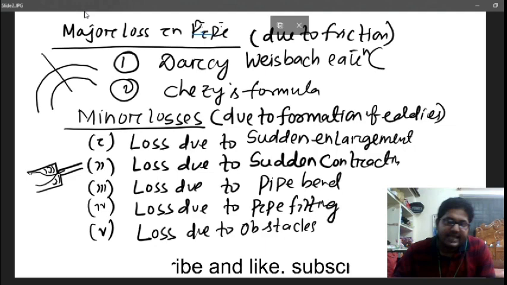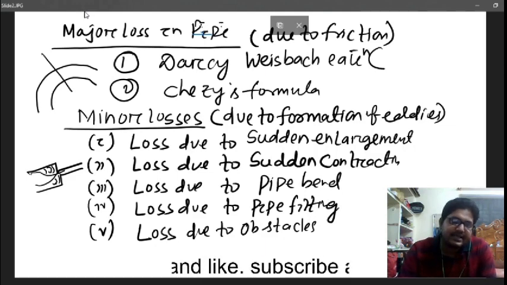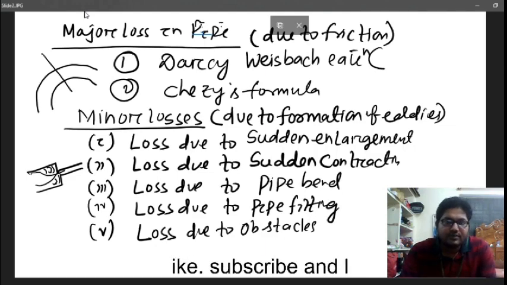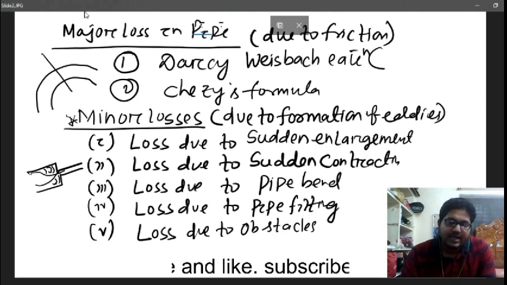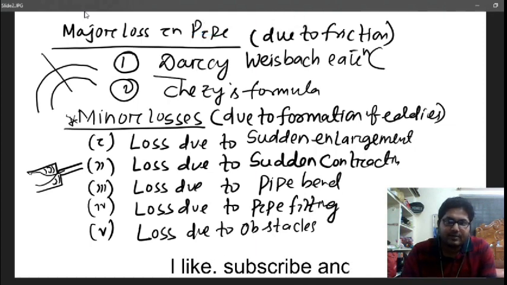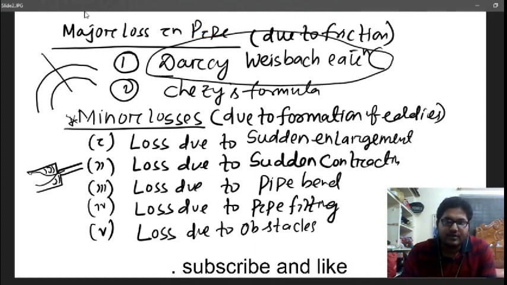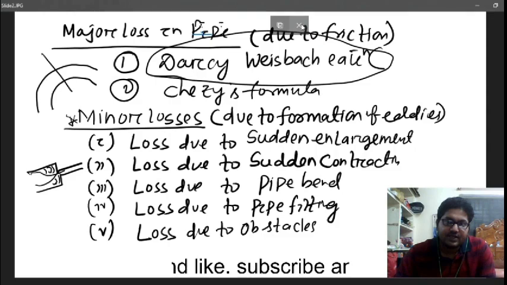These minor losses are mostly ignored whenever you do numerical problems, but the major losses are always taken into account during the calculation. Today we are going to discuss how we can find out the head loss due to friction by using the Darcy-Weisbach equation.